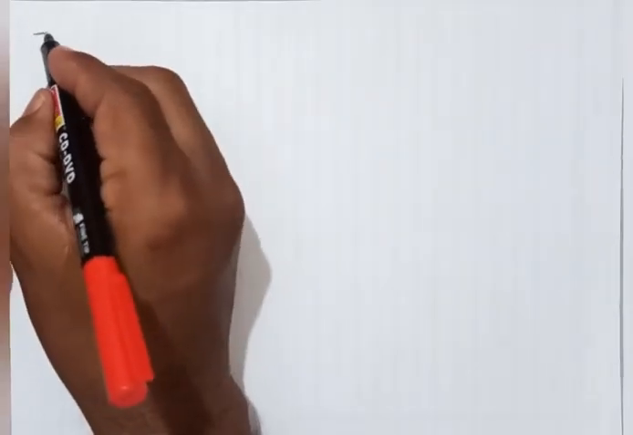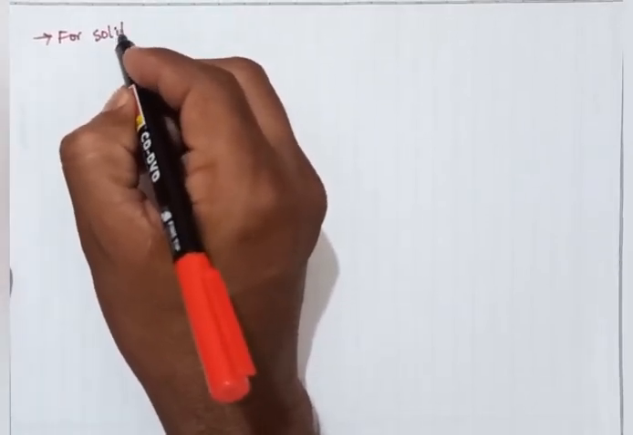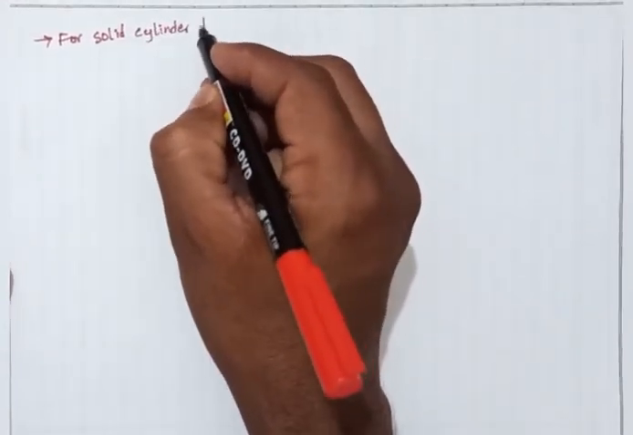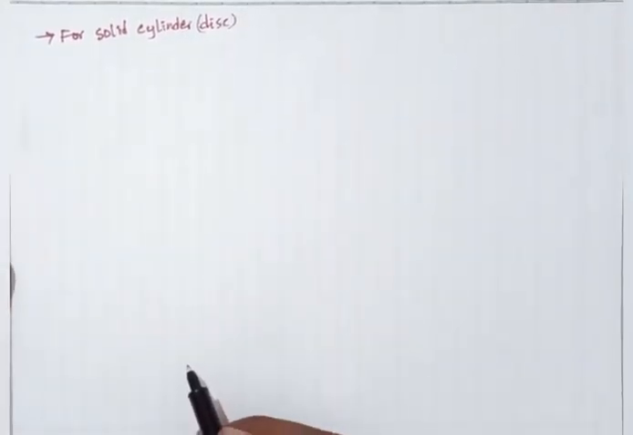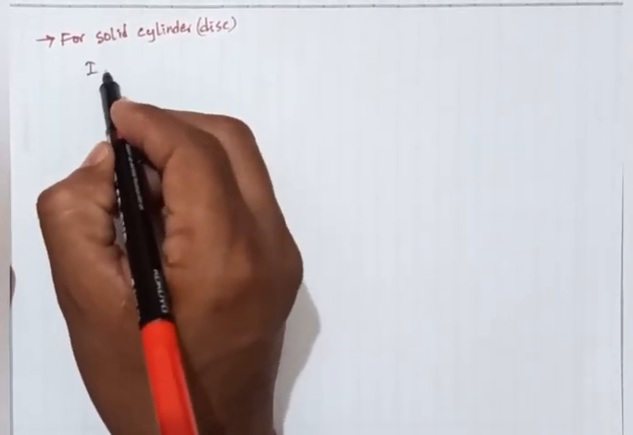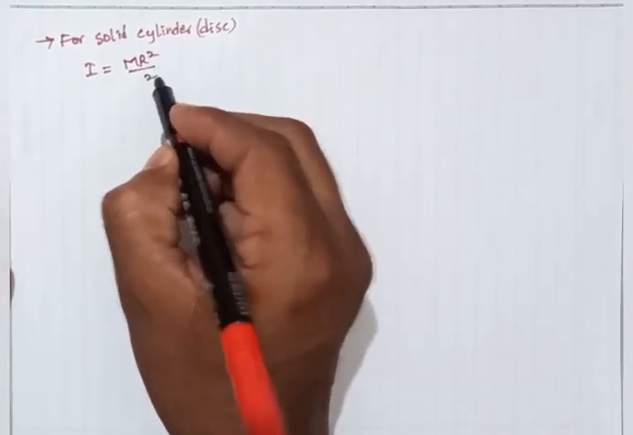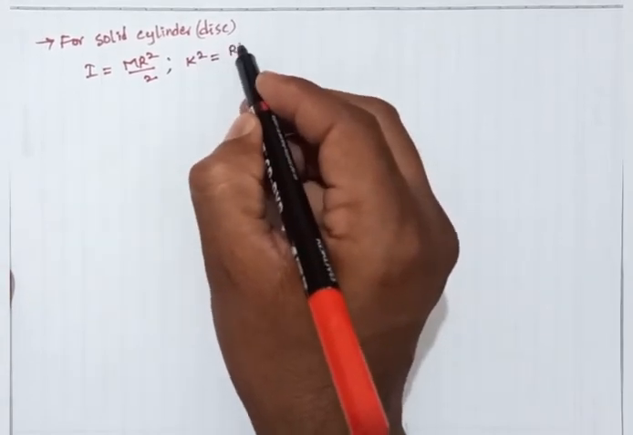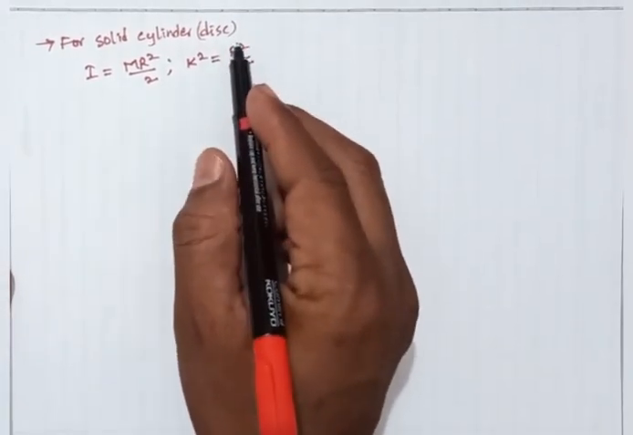Okay, second one, for a solid cylinder or disc. So we have taken the disc. Here for the solid cylinder, the moment of inertia equals mr square by 2. So then k square equals r square by 2. So substitute this value in equation number 3.